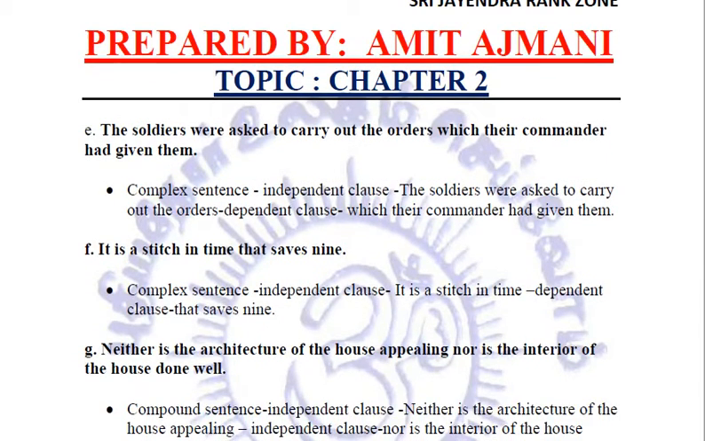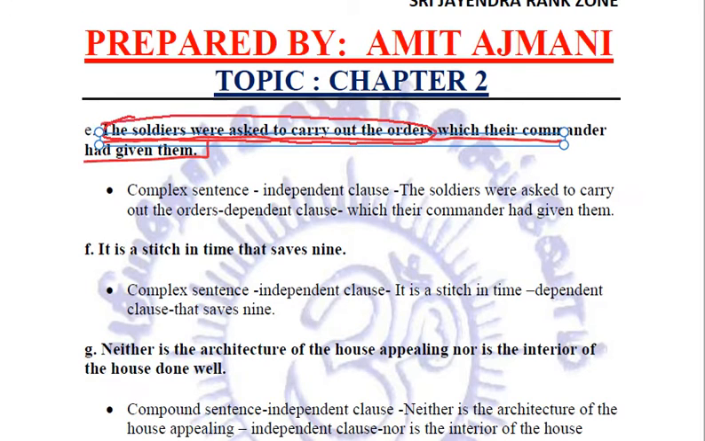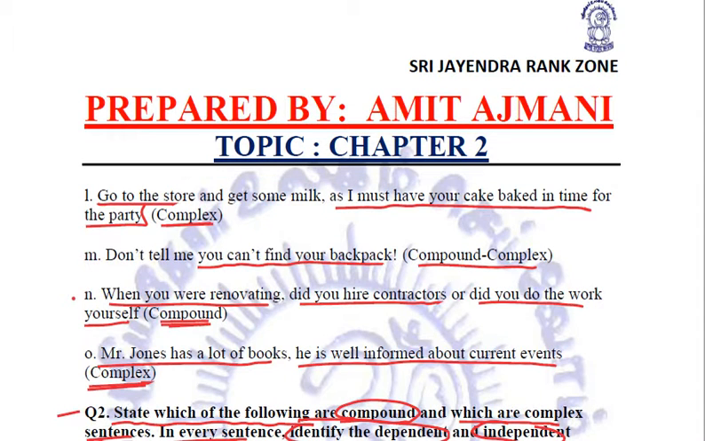Next sentence. The soldiers were asked to carry out the orders which their commander had given them. Now the soldiers were asked to carry out the orders is an independent clause, which is making complete sense on its own. Which their commander had given them is a dependent clause. And that is why it is once again a complex sentence containing an independent clause as well as a dependent clause. Fine. Let us come to the next sentence.